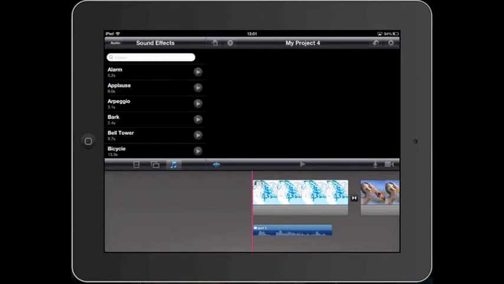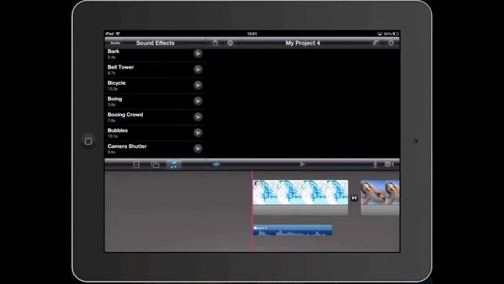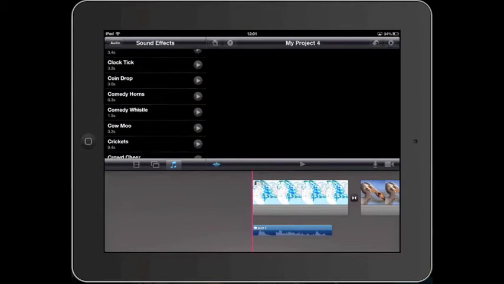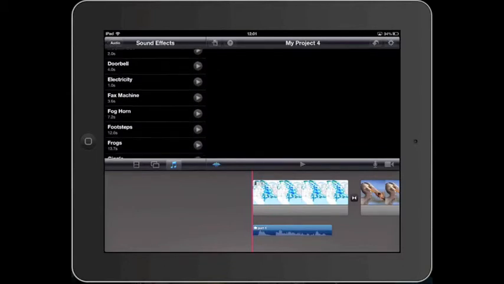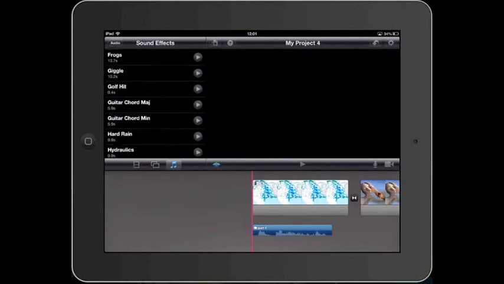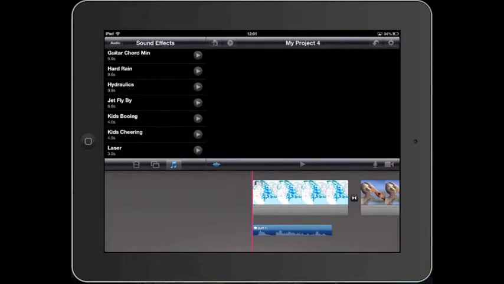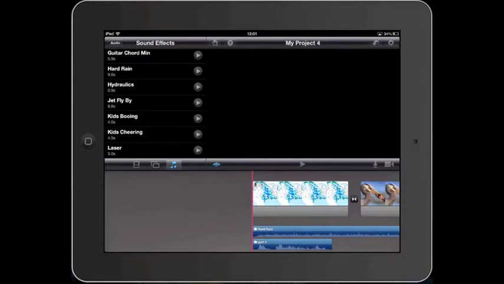So I can go in and get a sound effect. And I can place it down and layer it on top.